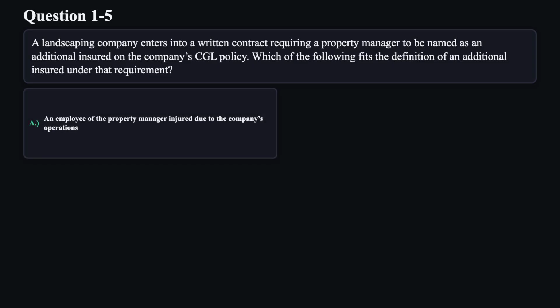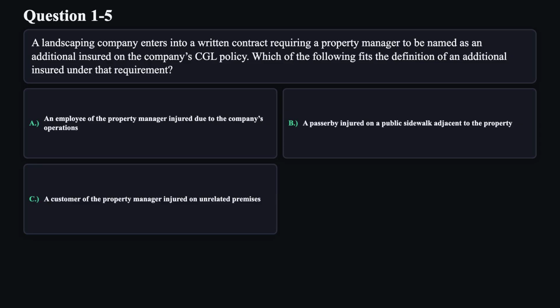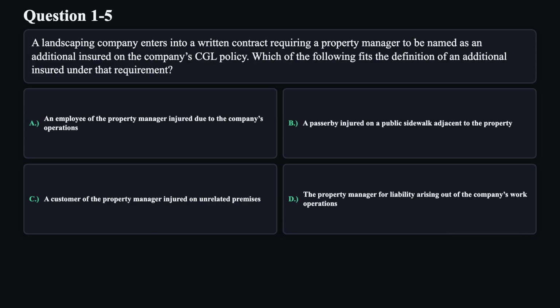A. An employee of the property manager injured due to the company's operations. B. A passerby injured on a public sidewalk adjacent to the property. C. A customer of the property manager injured on unrelated premises. D. The property manager for liability arising out of the company's work operations.